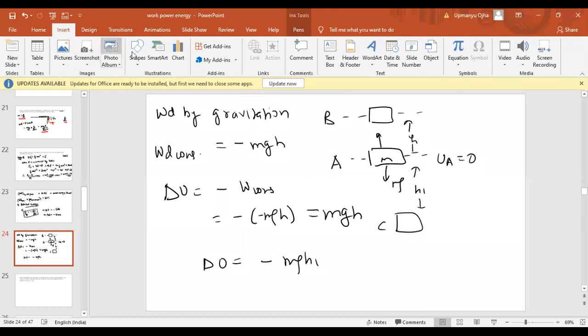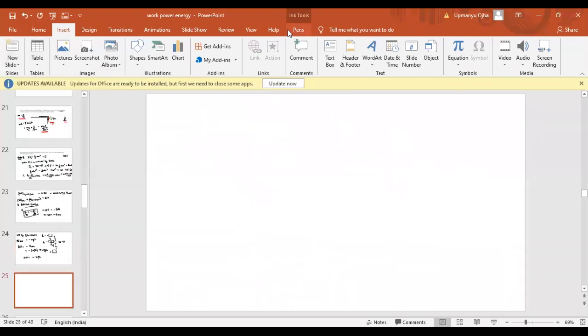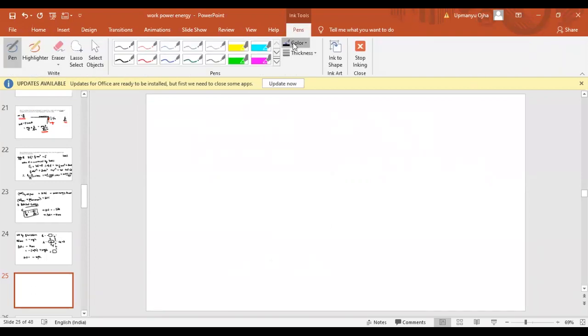Fine. Now there are some properties of potential energy. Since potential energy is energy, it is a scalar quantity. Now it can be zero, negative, or positive. So it can be both. It can be either positive, negative, or zero.